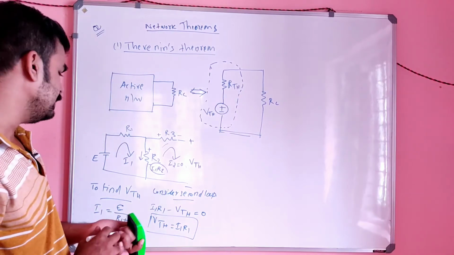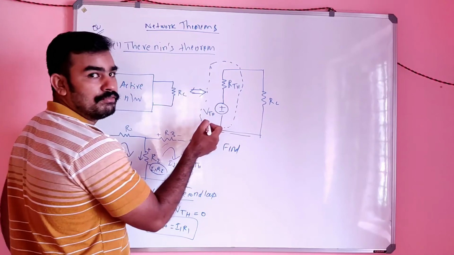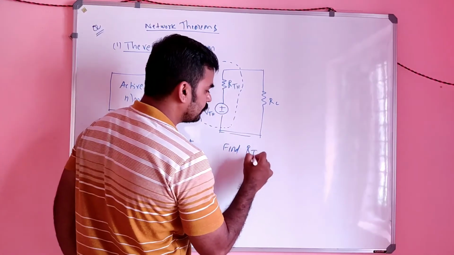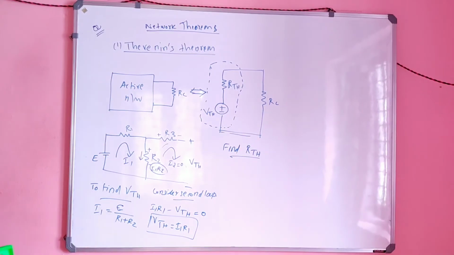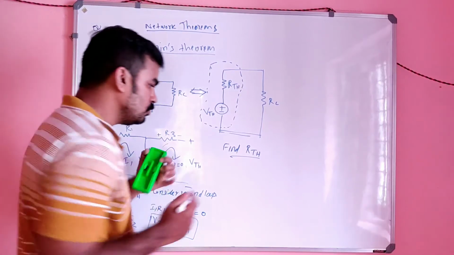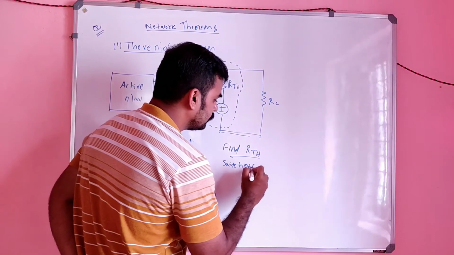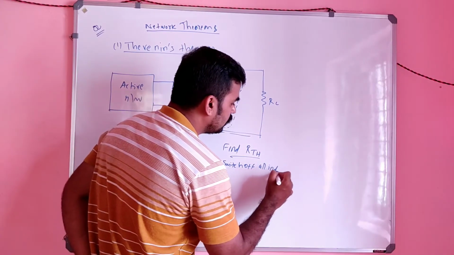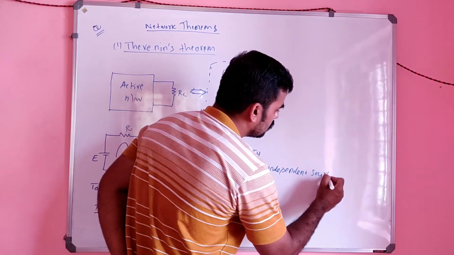And the next step: you found the value of VThevenin, now find RThevenin. For finding the value of RThevenin, you have to switch off all independent sources.